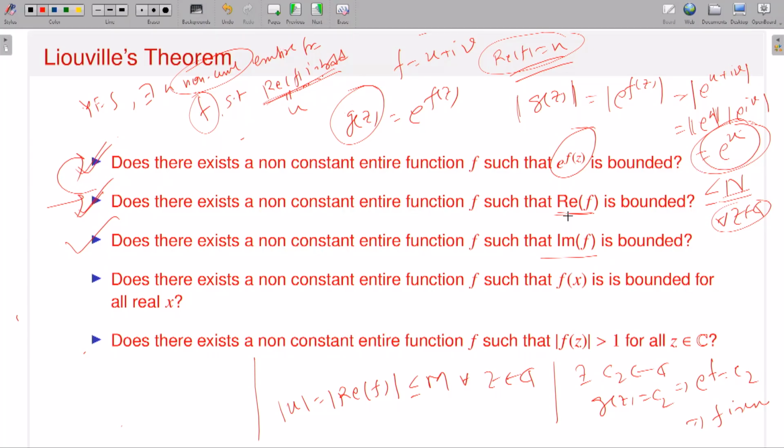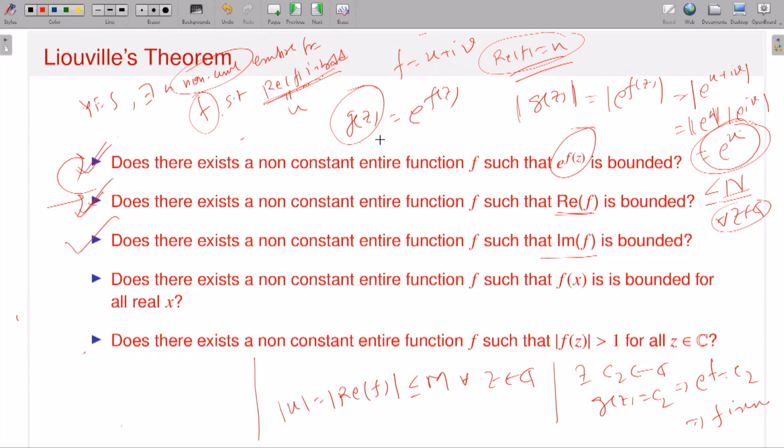So you cannot apply Liouville's theorem on the function f itself, because the imaginary part could be bounded while the real part is unbounded, so f is unbounded. So you cannot apply Liouville's theorem on f itself. Therefore you have to deal with some auxiliary functions. And what is that function?